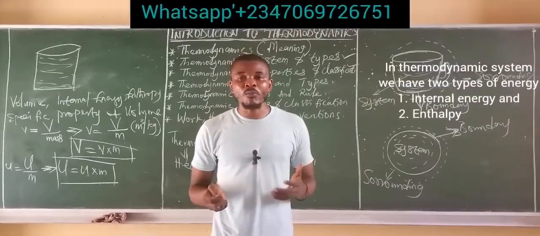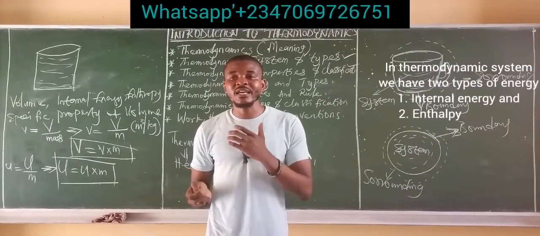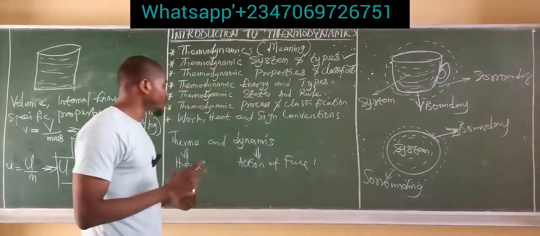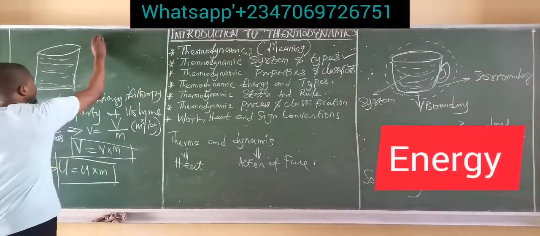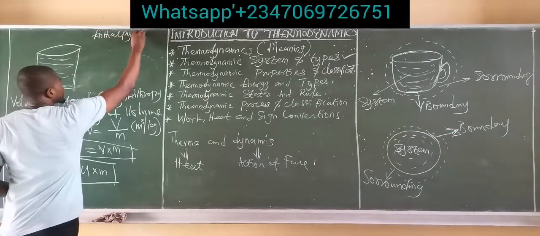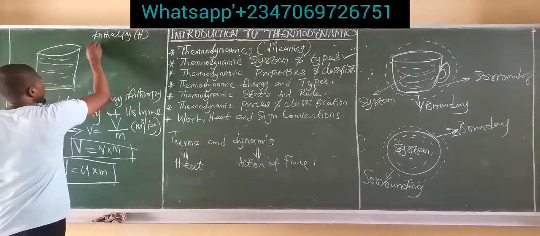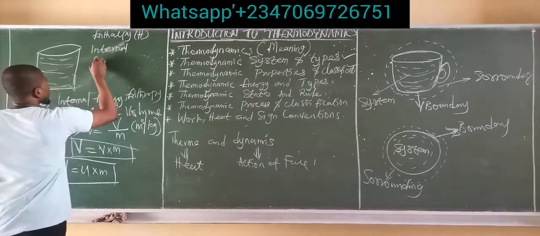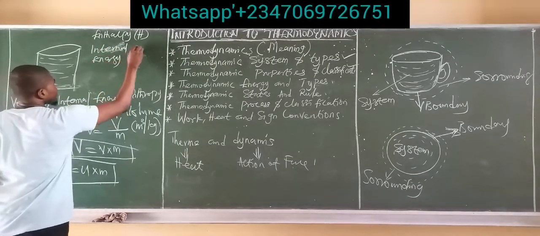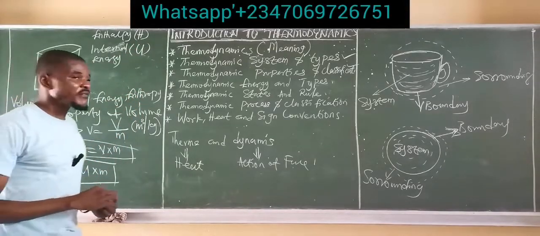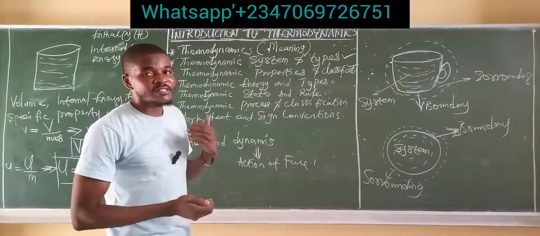In a thermodynamic system, we have two types of energy. We have the enthalpy, symbolized by H, and we have the internal energy, symbolized by U.